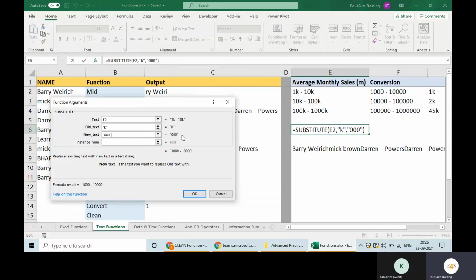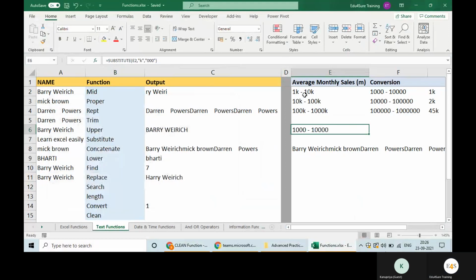Now it has been considered as a text value because we have added inverted commas or double quotes. Whenever you say okay, it will correct the value. Now I'm getting 1000 and 10,000. So this is the use of the substitute function. Got it?